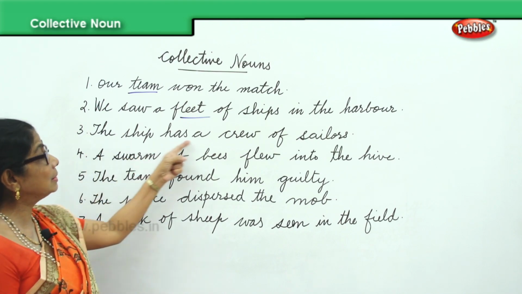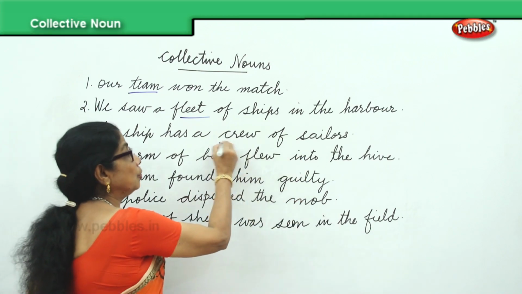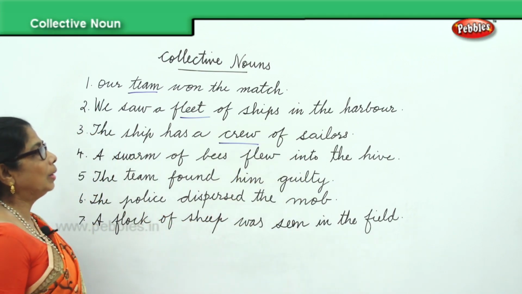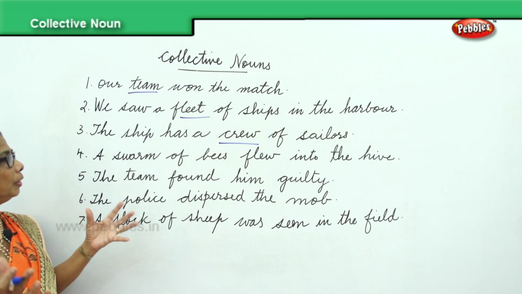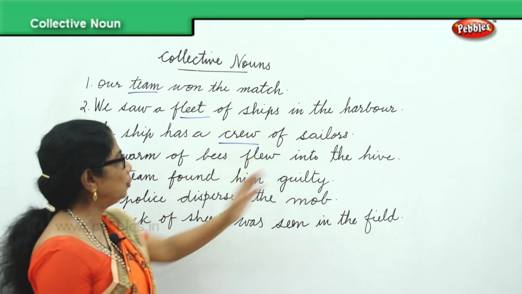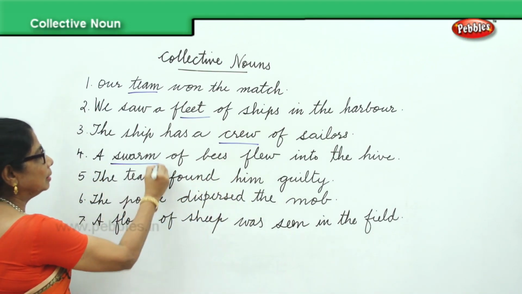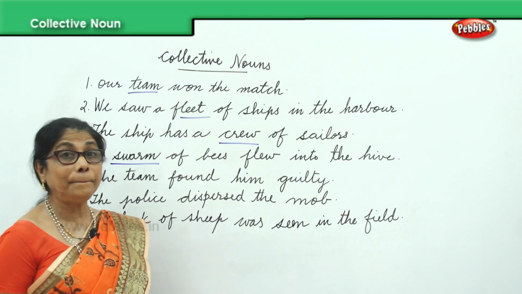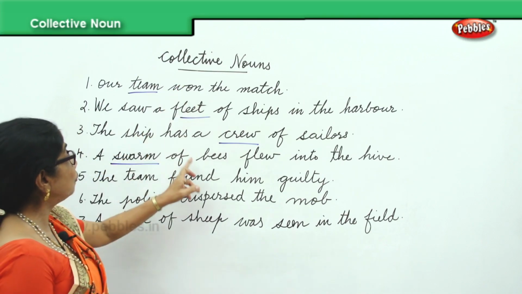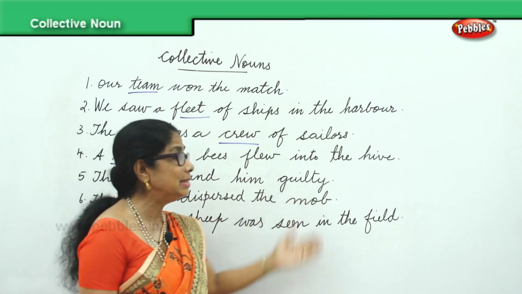The ship has a crew of sailors. The group name for sailors is crew. We don't say one sailor or two, it's a group. A crew of sailors. A swarm of bees flew into the hive. When you see a number of bees together, you say a swarm of bees. It's a collective noun for a number of bees together. The team found him guilty.